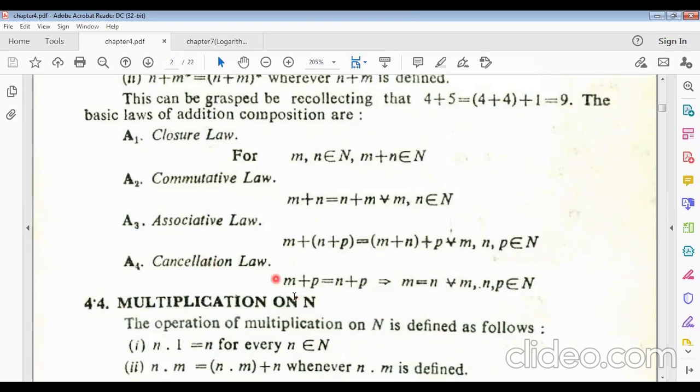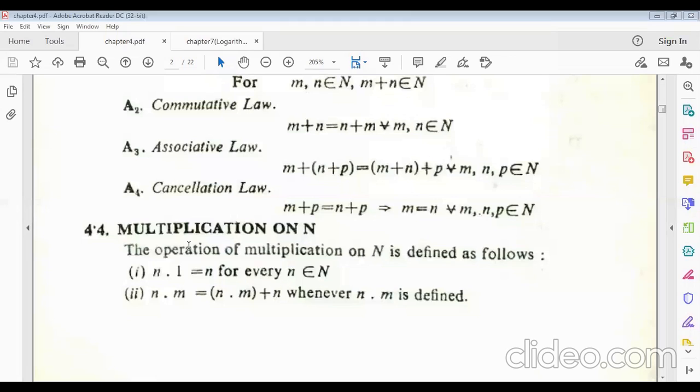Now the cancellation law: if m plus p equals n plus p, that means p will be cancelled, so this implies m equals n for all m, n and p belonging to natural numbers. This type of law is called the cancellation law for addition. Remember it. These are four important properties of natural numbers for addition.